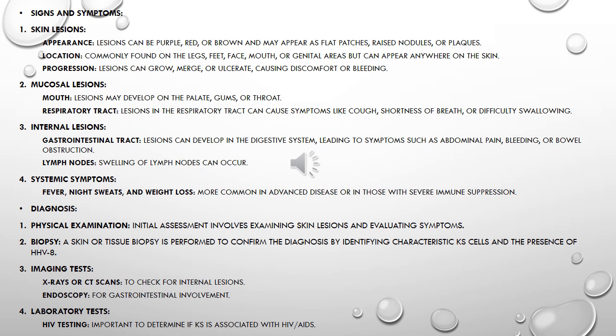Diagnosis. 1. Physical examination: initial assessment involves examining skin lesions and evaluating symptoms. 2. Biopsy: a skin or tissue biopsy is performed to confirm the diagnosis by identifying characteristic KS cells in the presence of HHV8. 3. Imaging tests: X-rays or CT scans to check for internal lesions. Endoscopy for gastrointestinal involvement. 4. Laboratory tests: HIV testing, important to determine if KS is associated with HIV/AIDS.